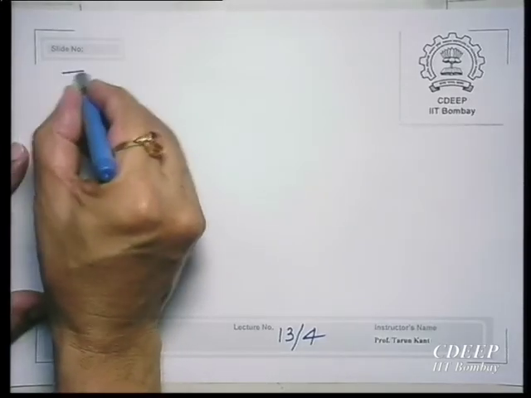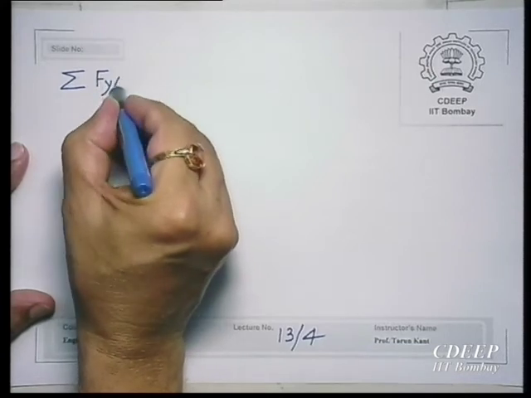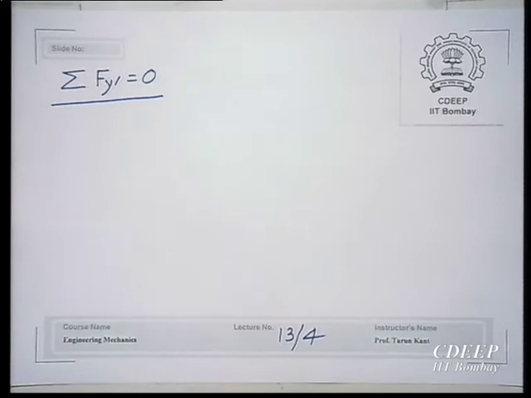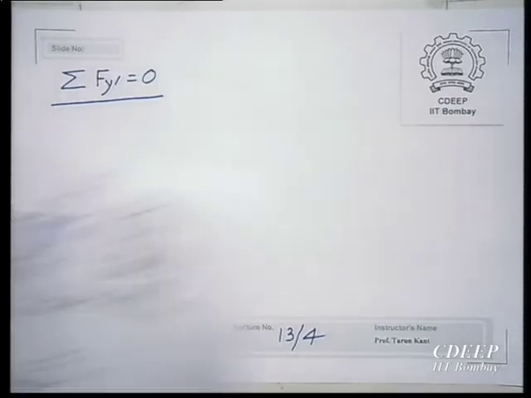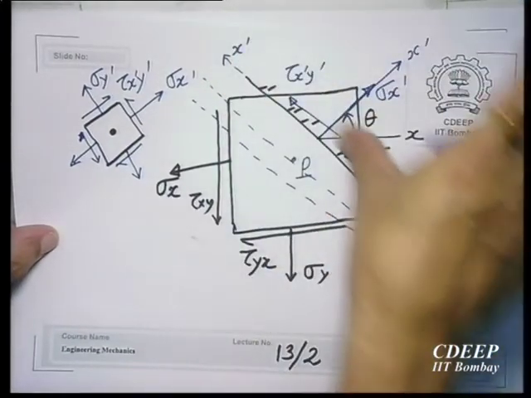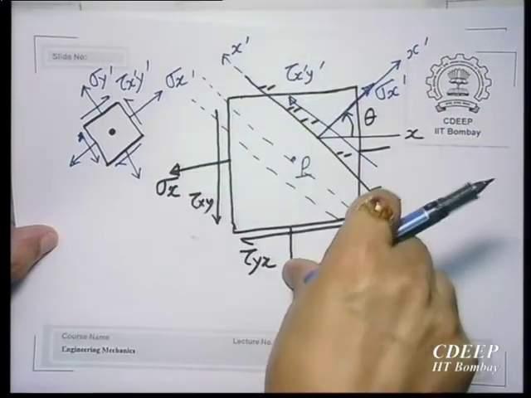That means sum all the forces in y dash direction. This is your element, so let us sum all forces in this direction. So, I can get this value in terms of these three quantities.